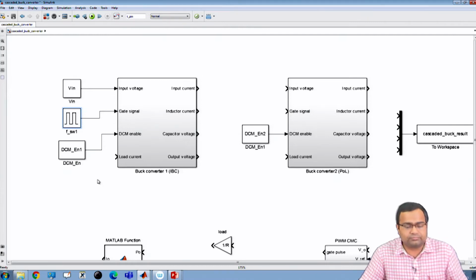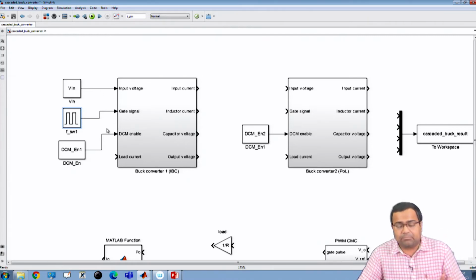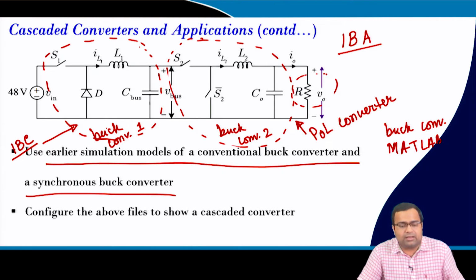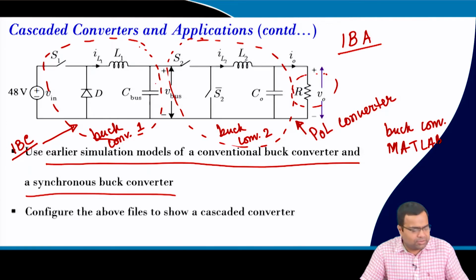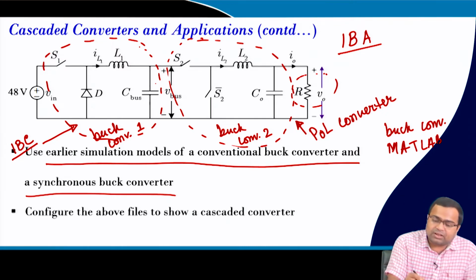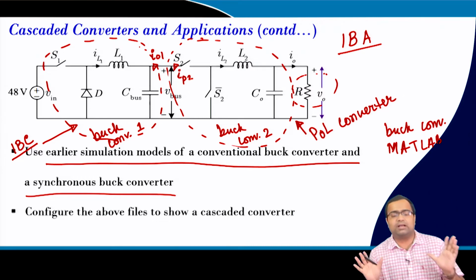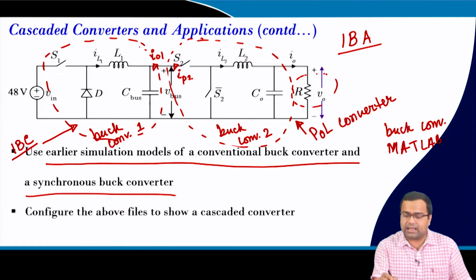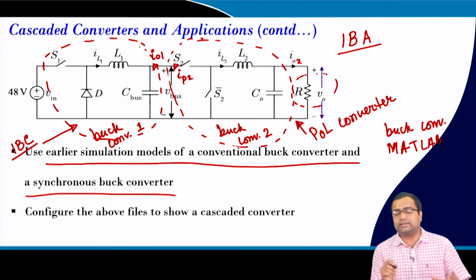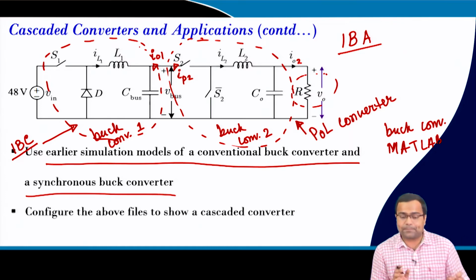I think this part is clear, but now I want to connect. How do I connect? If we go back to the circuit, for the first stage, this is the output current of the first stage, that means this is the I01, and this is the IP2, that is the input current of the second stage, and this is my I02, that is the load current of the second stage.